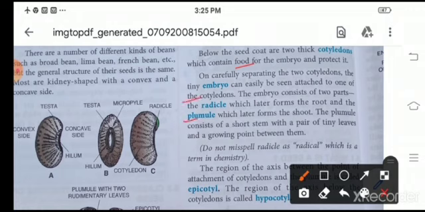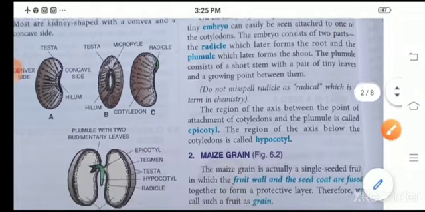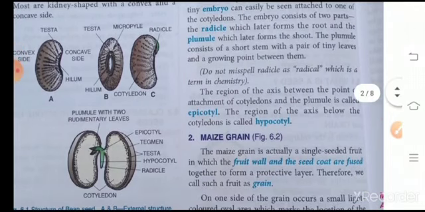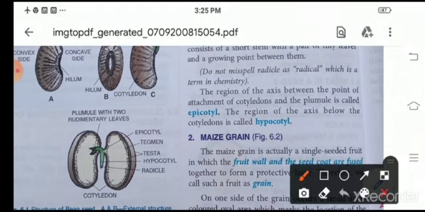Radicle forms the root system and plumule forms the shoot system. The region of the axis between the point of attachment of cotyledons and plumule is called epicotyl. The region of the axis below the cotyledon is called hypocotyl. Above the cotyledon it is called epicotyl and below, it is called hypocotyl.